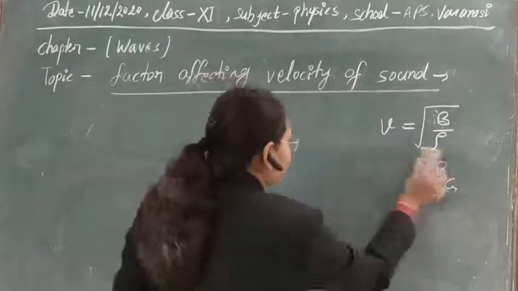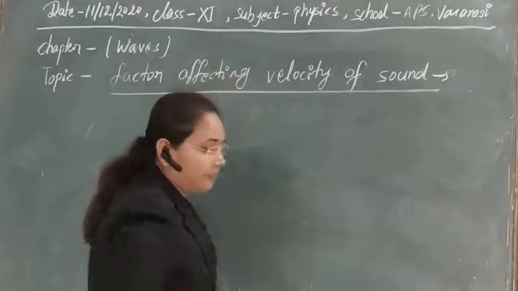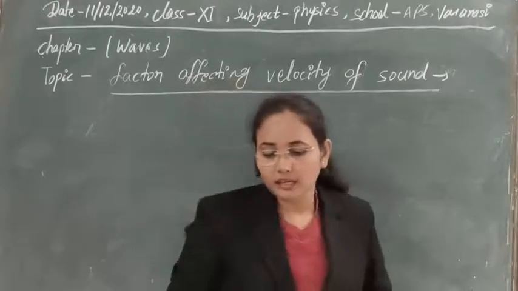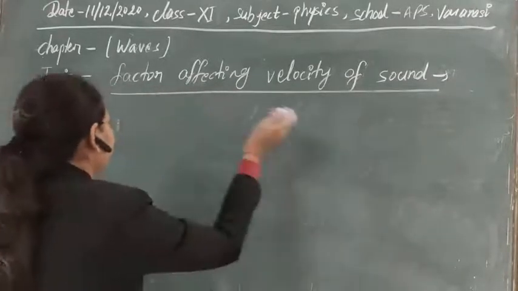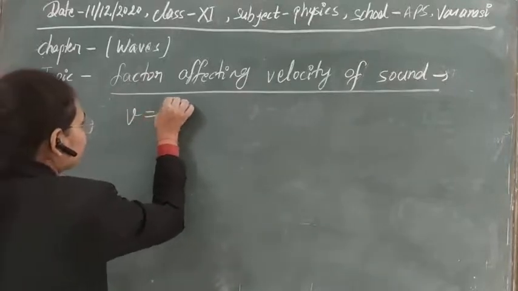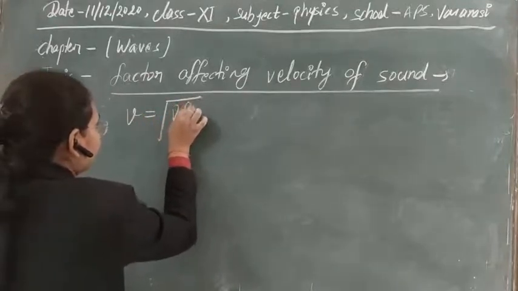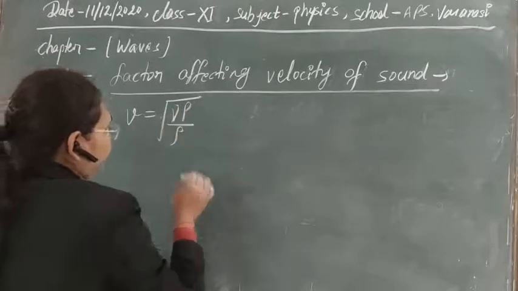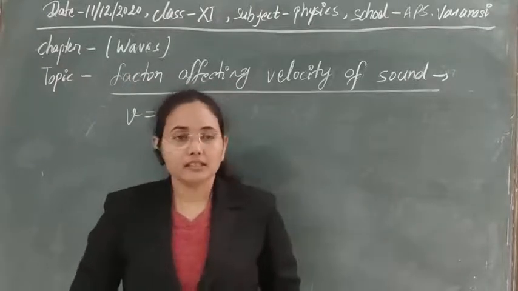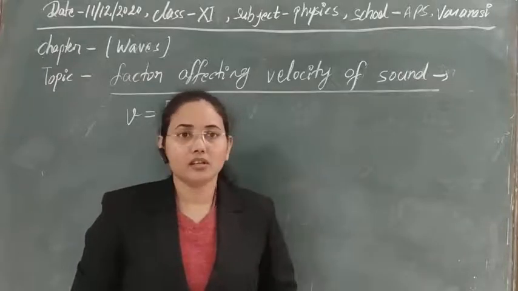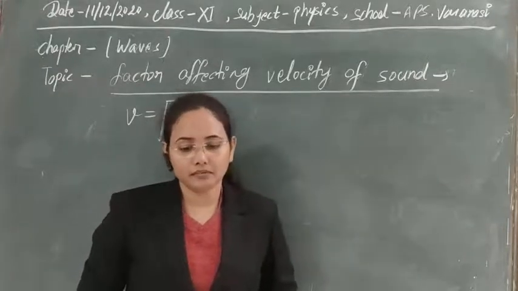Secondly, let's see the factors that are affecting the velocity of sound in air. In case of air, we have the formula for the velocity of sound, root of gamma P by rho. Clear? So the first thing affecting the velocity of sound is the density of the medium.